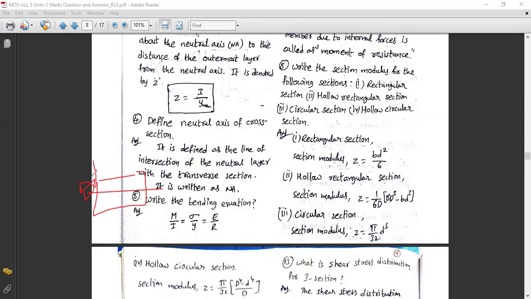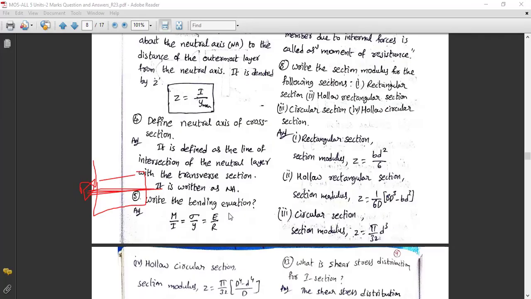This is defined as the line of intersection of a neutral layer with the transverse section. Nothing but the line which is at the neutral axis is called the neutral axis of this cross-sectional area. So this is the cross-sectional area at the middle.